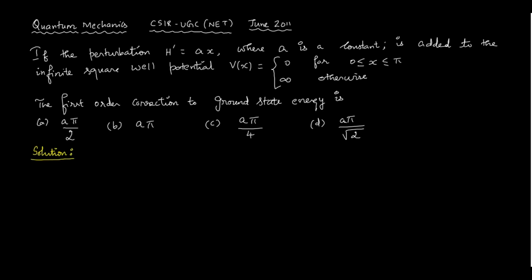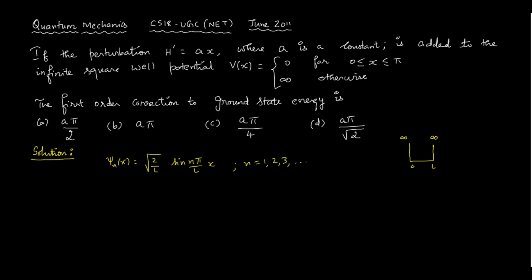So we know that the wave function for the infinite square well potential, psi n of x, if it is from 0 to L, is the one dimensional wave function, square root of 2 by L sine of n pi by L x, where n takes 1, 2, 3 and so on.